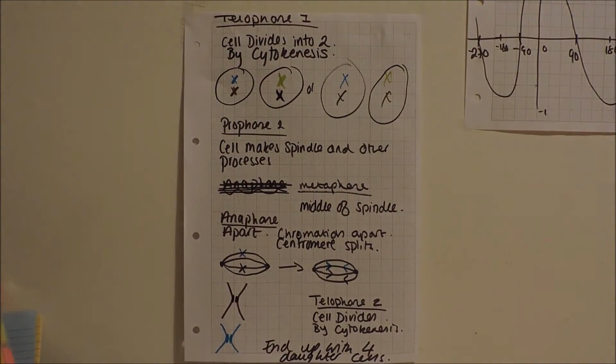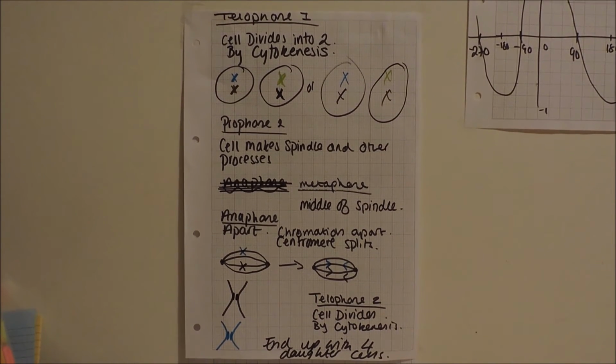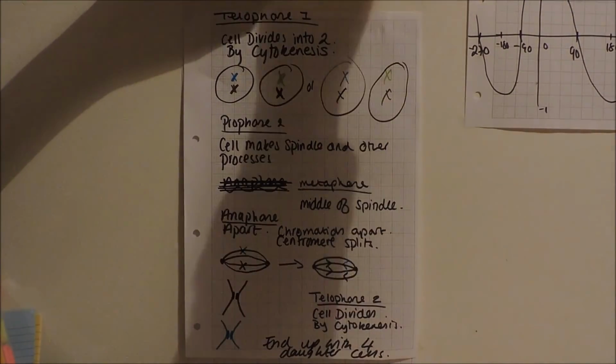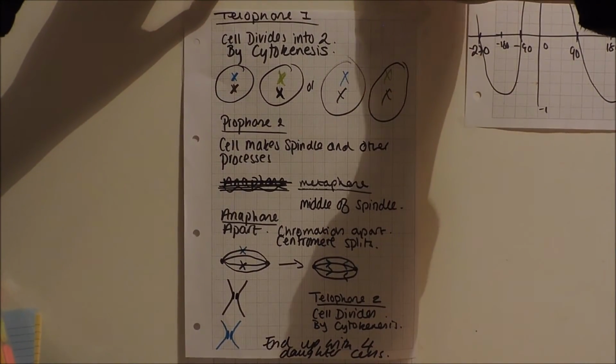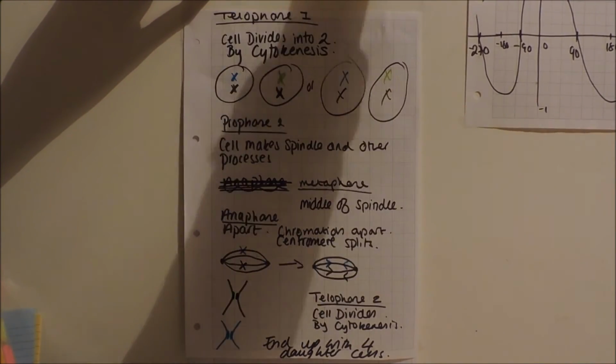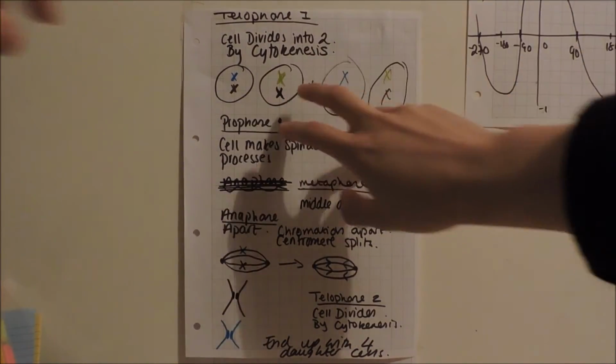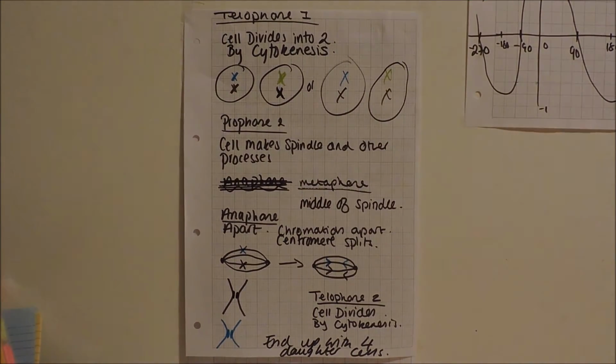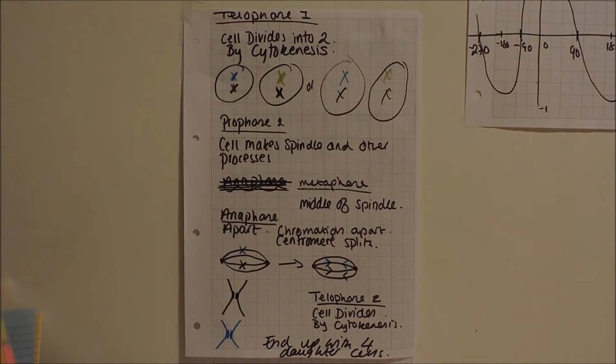Now we're on to telophase, or telophase 1. So now we know that the chromosomes have moved apart in anaphase to opposite ends of the spindle. And basically the cell divides into two because we've got these two ends of the spindle. Now basically the cytoplasm closes, the cell binds around and it literally breaks off, and this is called cytokinesis. So that's really meiosis stage 1.